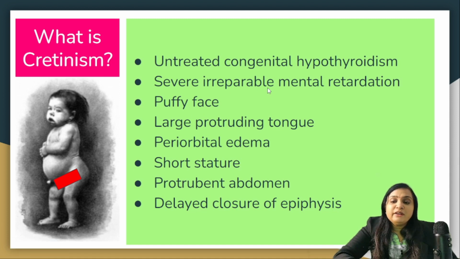There is severe irreparable mental retardation, puffiness of the face, and a large protruding tongue. There is a presence of periorbital edema. There will be a short stature which will be disproportionate. Arms will be more shortened than the trunk. Limbs will be shorter than the trunk. There will be a protuberant abdomen as shown in this picture. There will be a presence of umbilical hernia, and there will be a delayed closure of epiphysis.